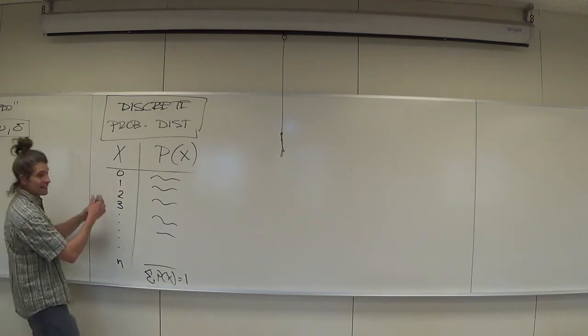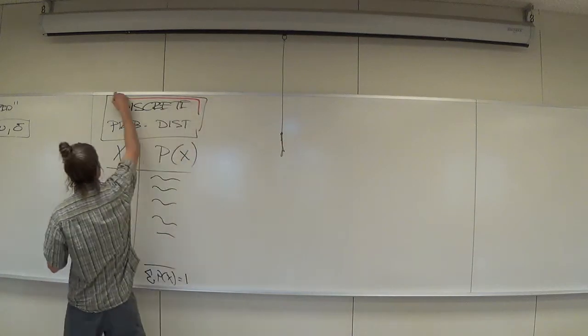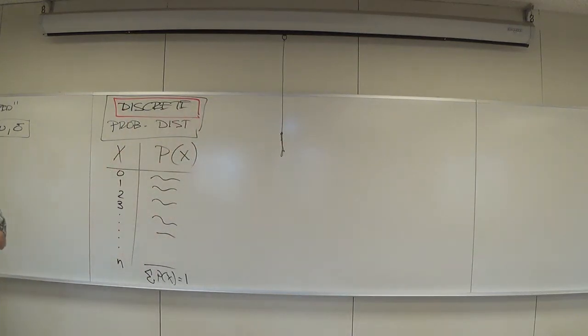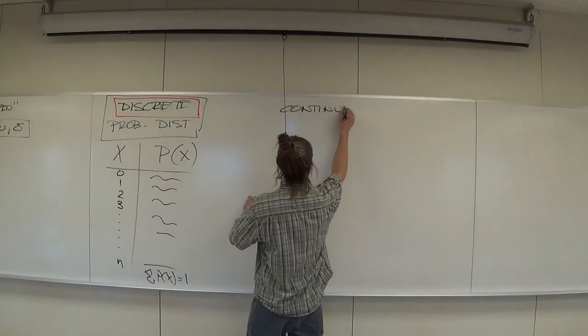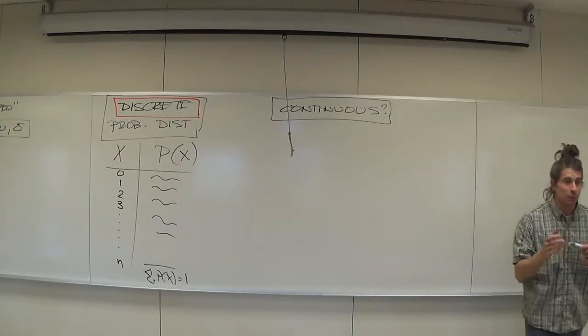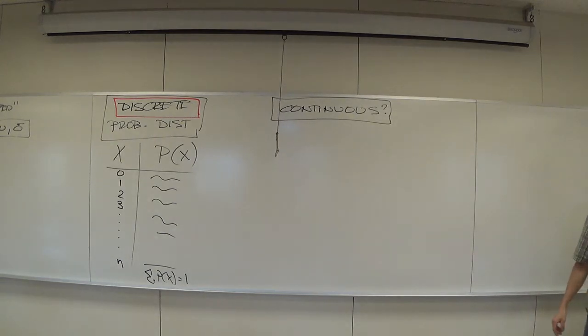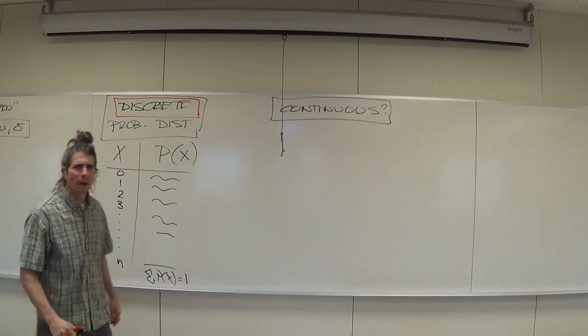So while this is fantastic with the idea of a discrete distribution, it falls kind of flat when we have to deal with continuous distributions. What do you do with continuous distributions? We need a whole new approach. Mathematicians dealt with this hundreds of years ago, maybe thousands of years ago, I'm not even sure.